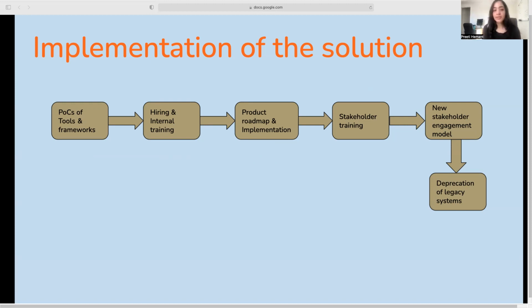And the last step in this roadmap was a deprecation of our legacy system. So we did not need it any longer. So we had to plan on deprecation of the system, and then also look into any fallout and account for anything that would go bad because of this deprecation.